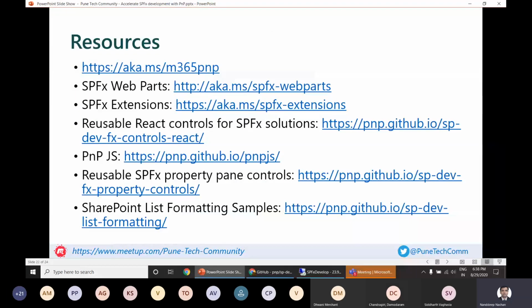With that, I'm done with my presentation, and here are a few other resources which you can use, for example, if you want to explore how you can create your own web parts, extensions, reusable controls, and other things. I will pass on now to Siddharth, who will help us walk through the other repositories and how we can benefit from them. Siddharth, over to you. Thanks, Sandeep, thanks for setting up the tone.